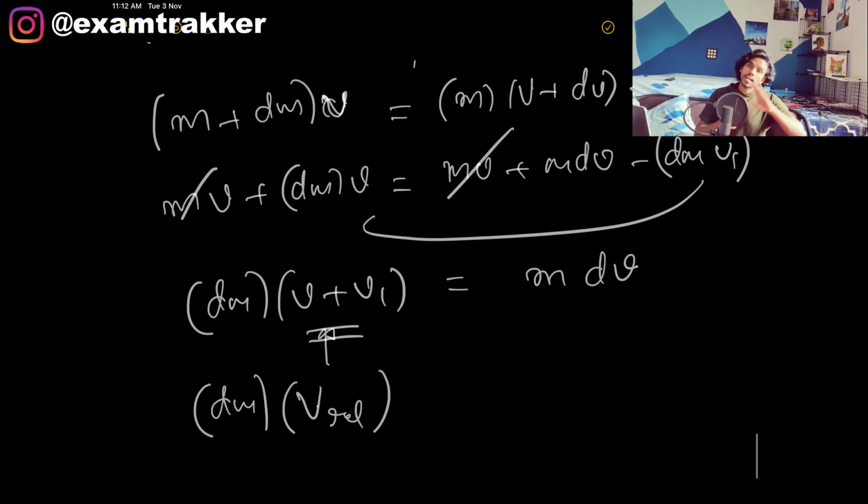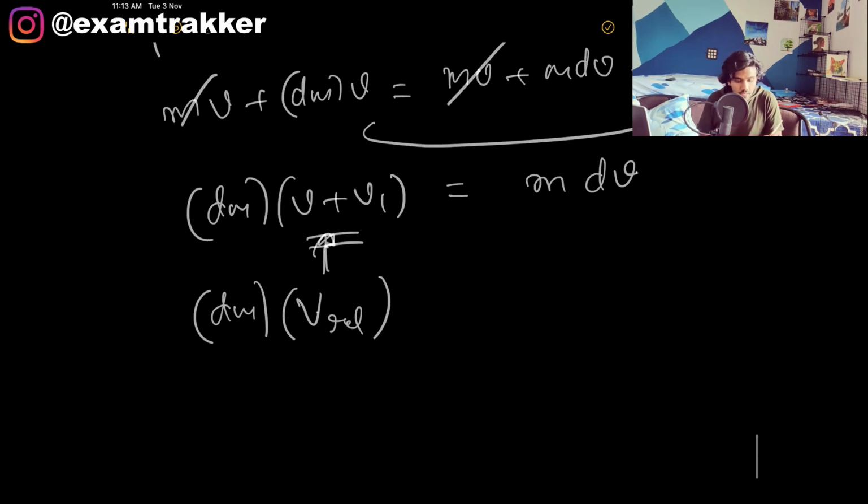Let us say the rocket is already traveling with 1000 meters per second. The mass is fired back in the direction with 50 meters per second. So the relative velocity between the rocket and the mass can be written as 1000 plus 50, right? 1050, because the rocket is going 1000 in this direction, and the mass is going in the backward direction with 50 meters per second. You can say the relative velocity between them is 1050. So I call this v plus v1 the relative velocity, in dm into v relative equals m into dv.